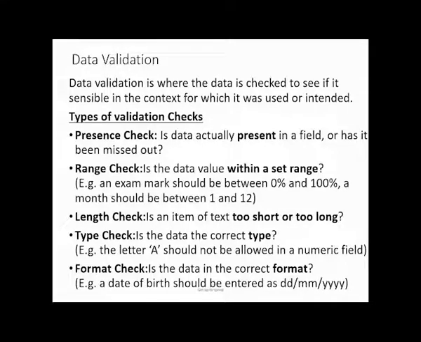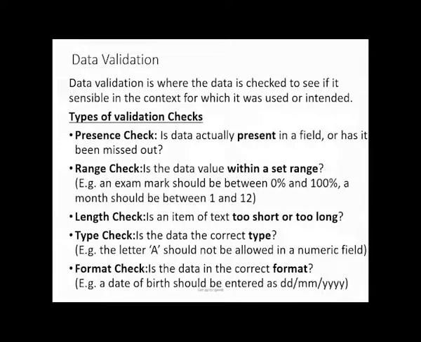Then we have another one which is called the range check. The range is from where to where, like the example I gave now, from 0 to 100. So if you put 101, the system will reject it. If you put anything more than 100, it will reject it. If you put anything less than 0, it will reject it.